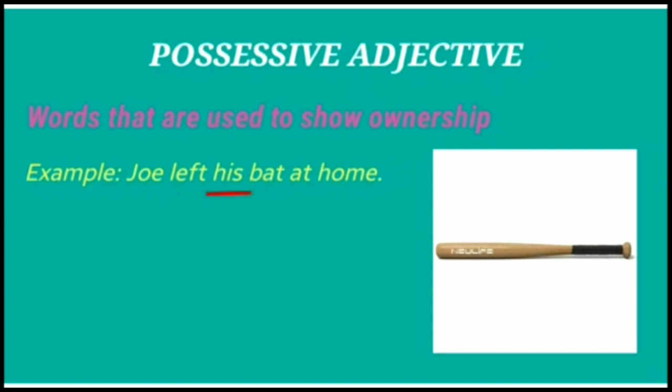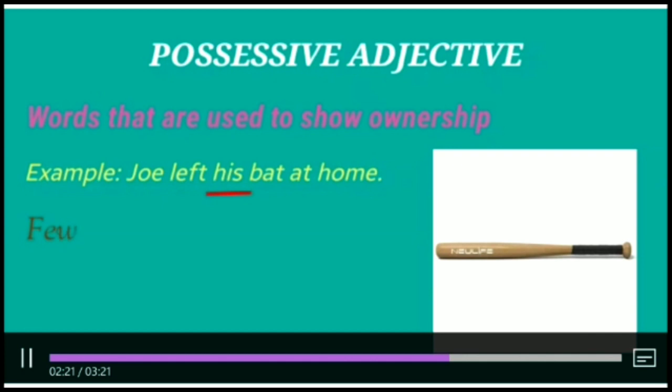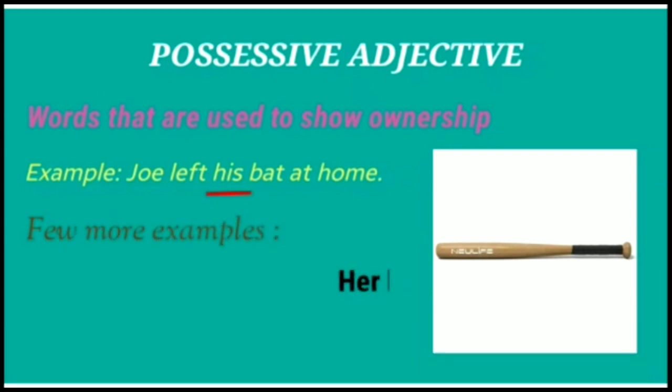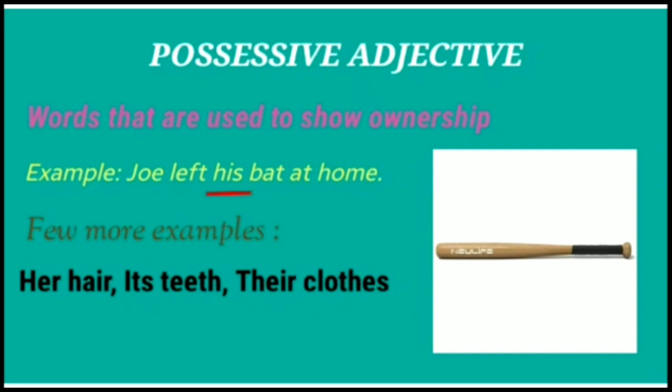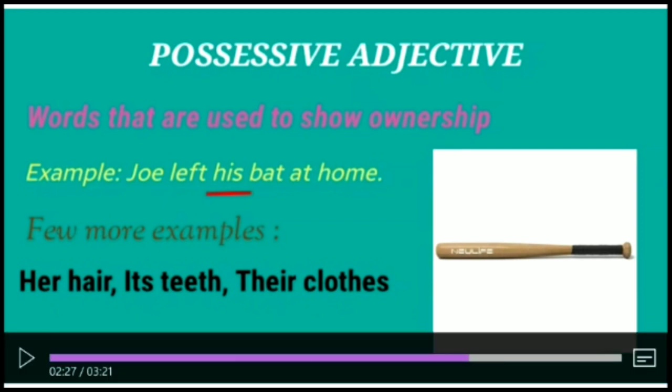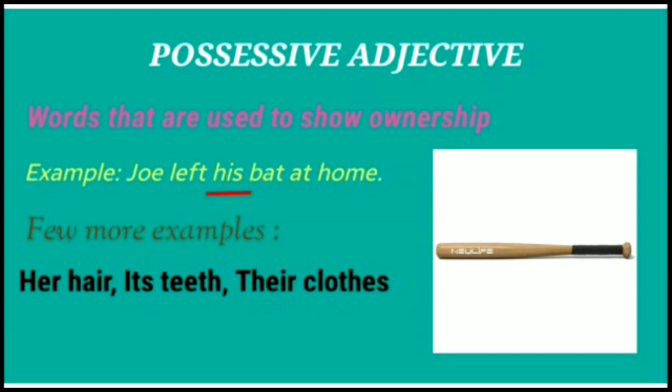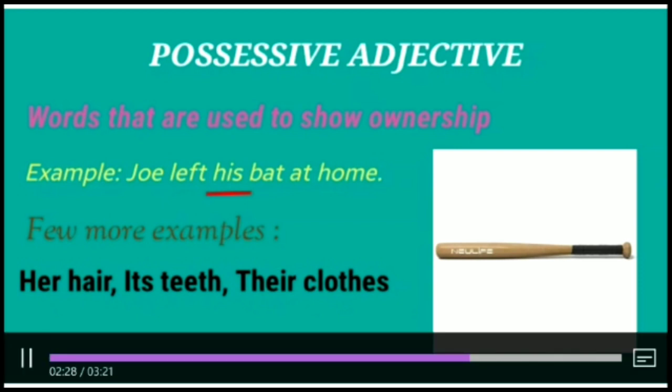So all the adjectives that show that something belongs to someone are called possessive adjectives. A few more examples. Her hair, its teeth, their clothes. In this, her, its, their, all 3 are possessive adjectives because they are showing the belongingness, and they are used with a noun.